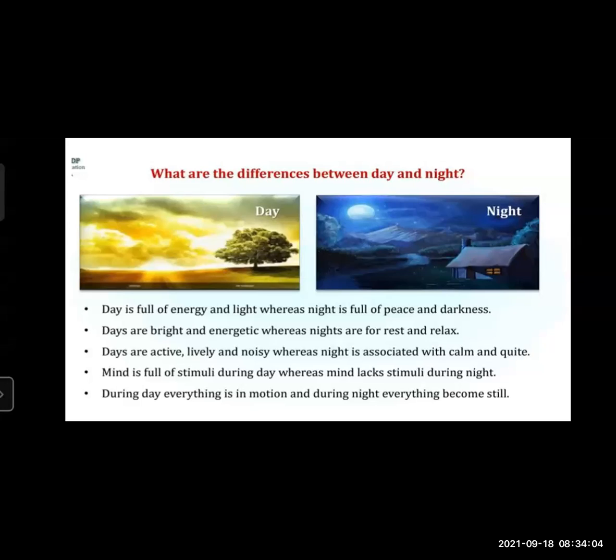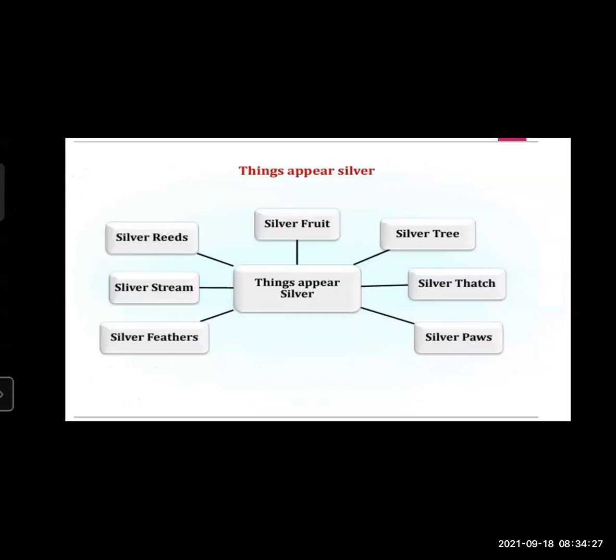The first one is the day picture and the second one is the night picture. The mind is full of stimuli during the daytime, whereas the mind lacks stimuli during the night time. During the day, everything is in motion, and during the night, everything becomes still, calm, and cool. So, this picture is changed by the silvery moonlight we have seen in the poem.